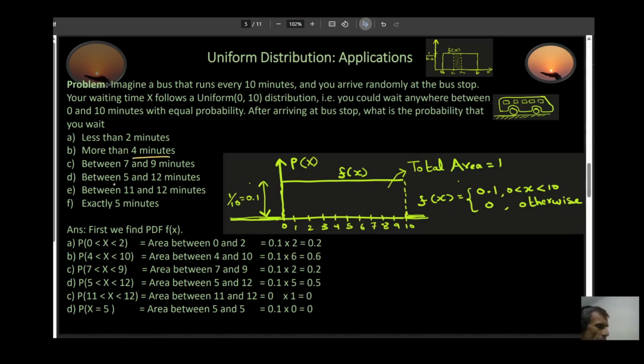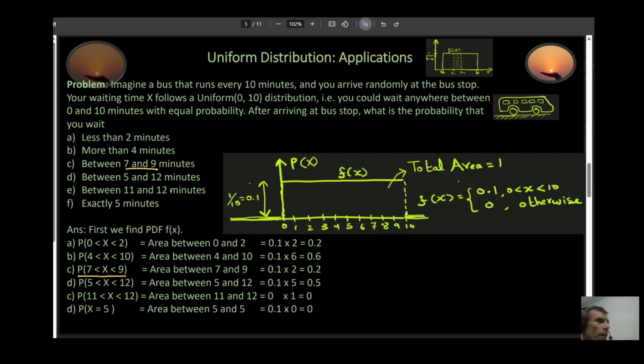What is the probability that you would be waiting between 7 and 9 minutes? Well, that would be the area. So in this case, the probability that x is between 7 and 9 is the area between 7 and 9. So let's go and find our 7. This is my 7 right here, and this is my 9. The area between 7 and 9, which is right here, would be the answer. This area would be equal to your 2, this length from here to here, multiplied by your height. And my height is 0.1. The answer is 20% chance.